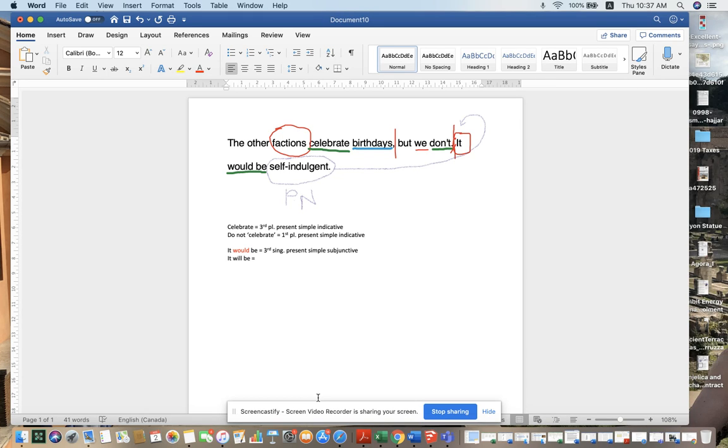If you'd like me to expand a little bit more on subjunctives, please leave me some comments down below, and I'll see if I can do a small little video on what these pesky subjunctives are. For now, know that every time you see would, should, could, might, may, you're dealing with a verb that is not true. It has the potential to be true, but it really isn't. And in this case, any subjunctive is dependent on your previous statement.